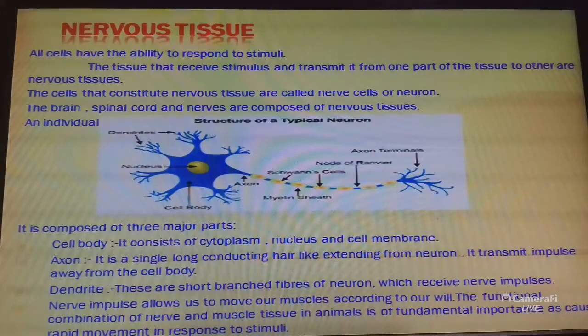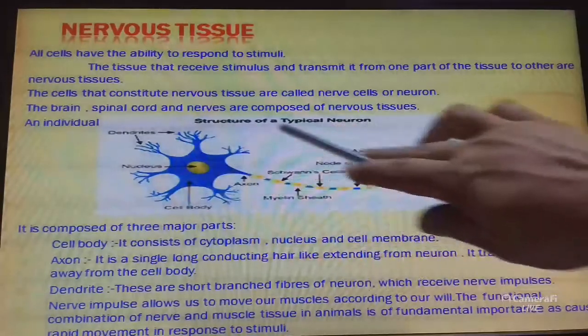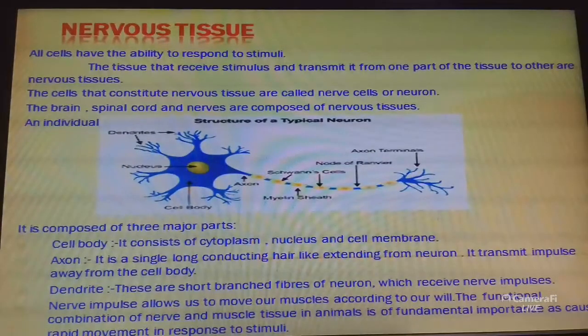This is nervous tissue, and this is the neuron. The cells of nervous tissue are highly specialized for being stimulated and then transmitting the stimulus very rapidly from one place to another. The tissue that receives stimulus and transmits it from one part of the tissue to another is nervous tissue.